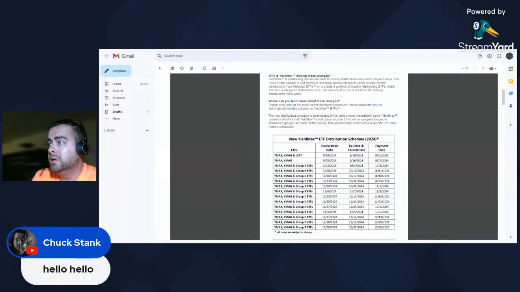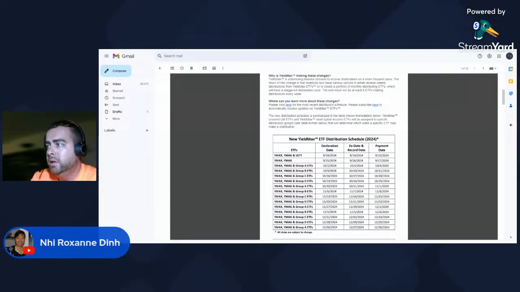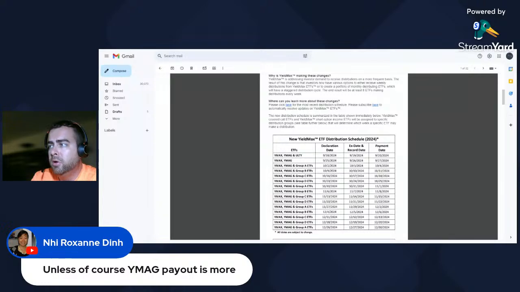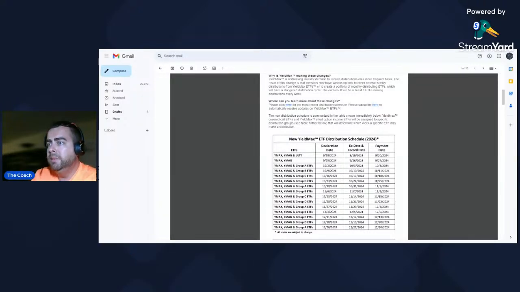Let's do some comments here. We've got Chuck, welcome. Let's see. Roxanne Din says planning on buying YMAX to compound my dividend payouts. Yeah, you'll get weekly, unless of course YMAG payout is more, or you could even buy both. But anyway, let me know if anyone still has any questions on the dividend cycle here, because that's pretty much what it is.